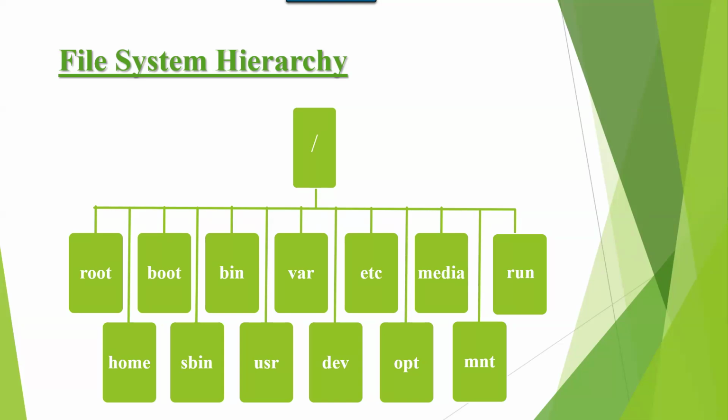So next is boot. Boot contains bootable files. Operating system bootable files are stored under boot. Also kernel. Up to version 6, kernel is stored under boot. What does kernel mean? In Linux, kernel is also available. It is a small software in Linux. It is like the heart of the operating system in Linux.